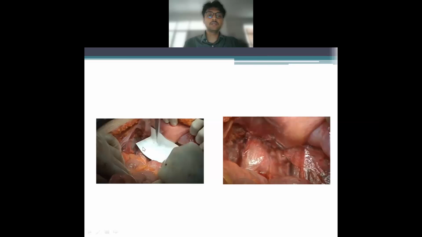What is this? This is a transparent film attached to a paper. You apply it on the raw area, and then you remove the paper. So the film actually gets adherent to the raw area, and the bowel does not get directly in contact with the raw area, and it helps to prevent adhesion of the bowel wall with the raw area.